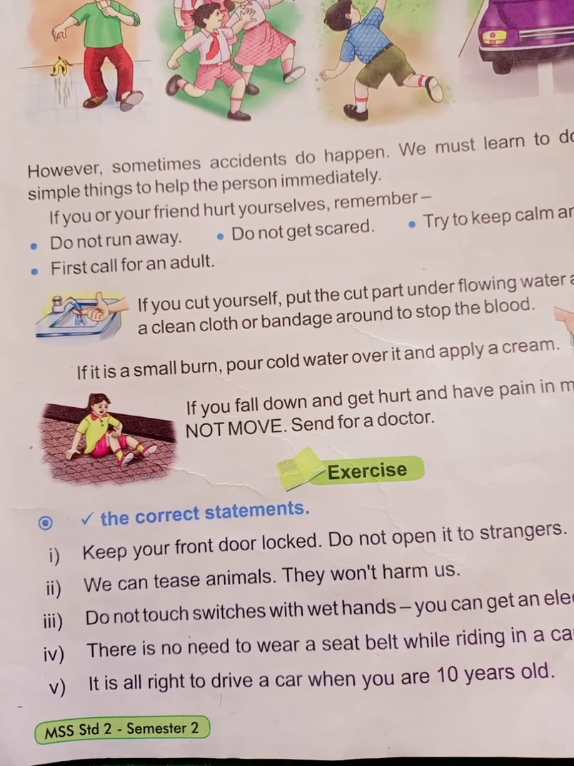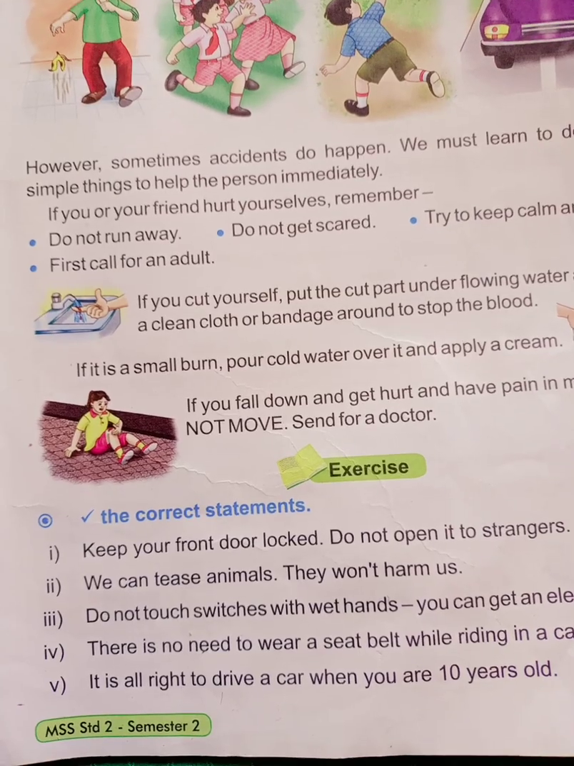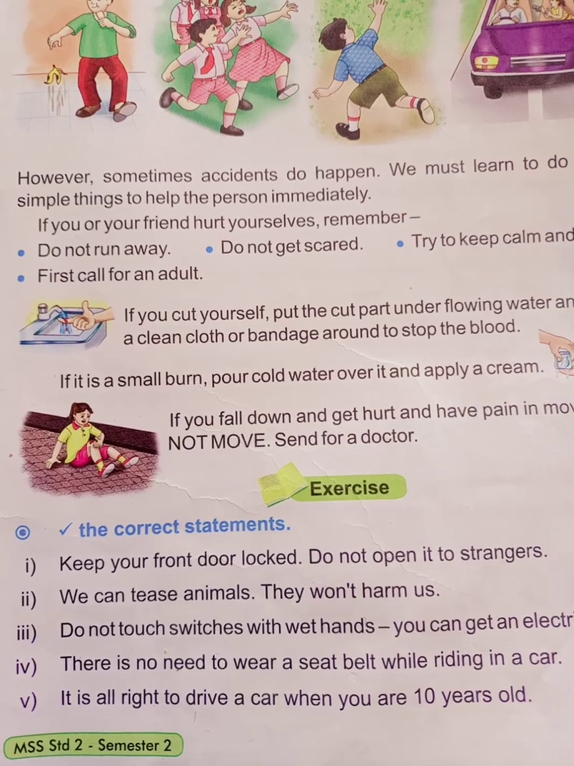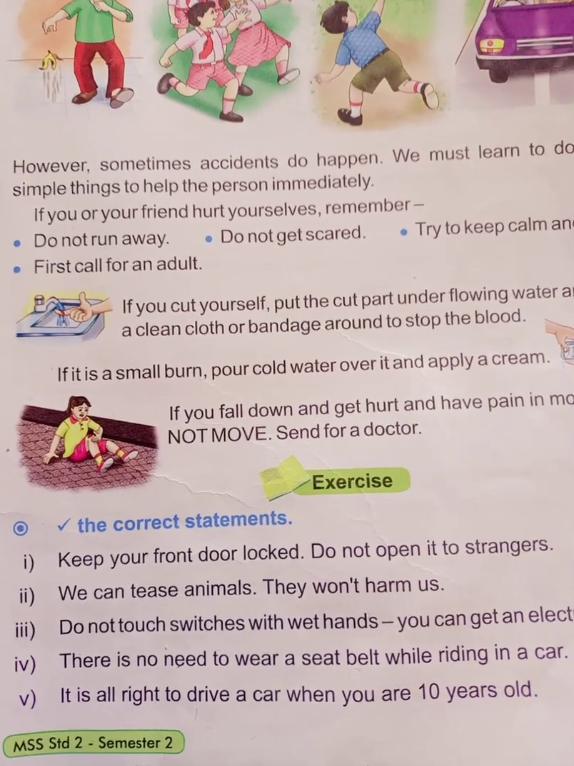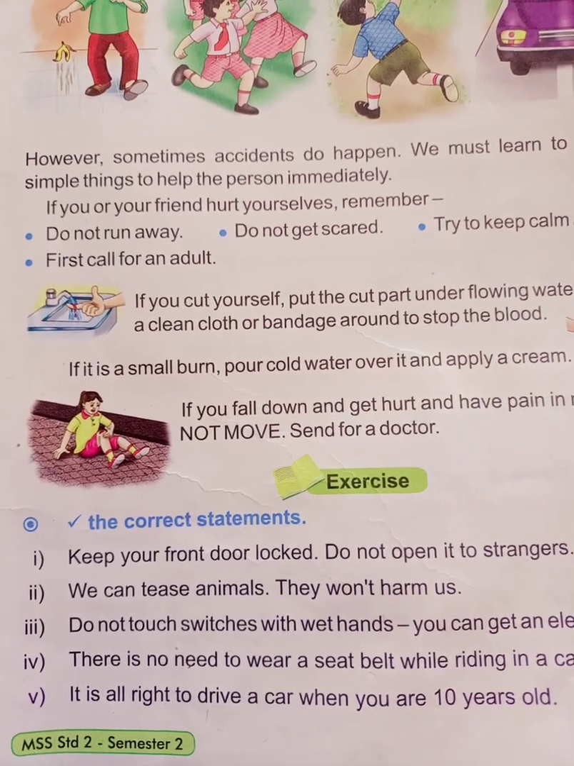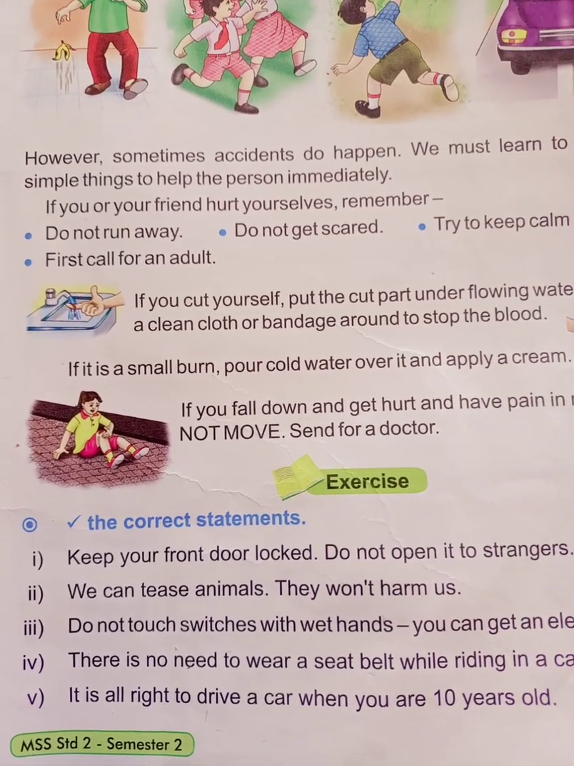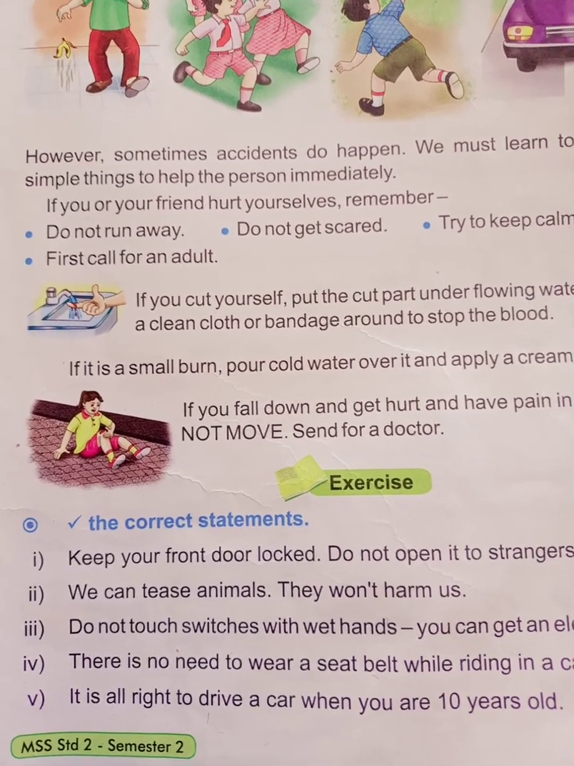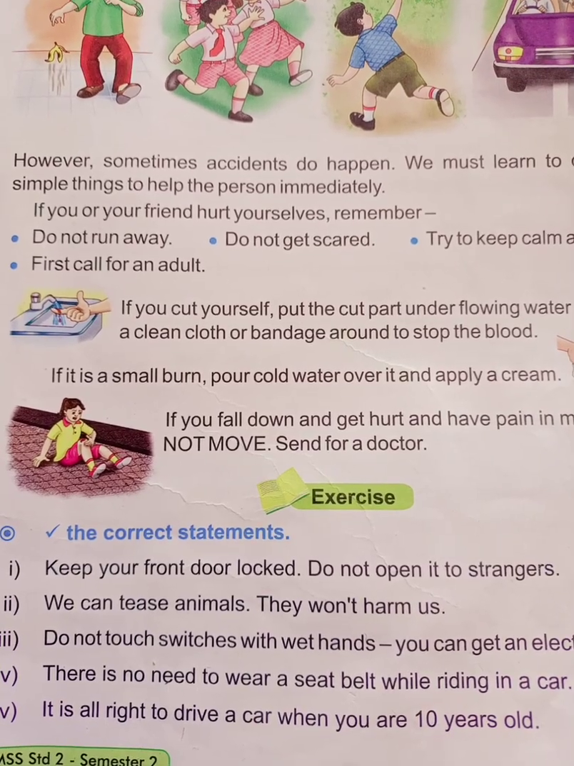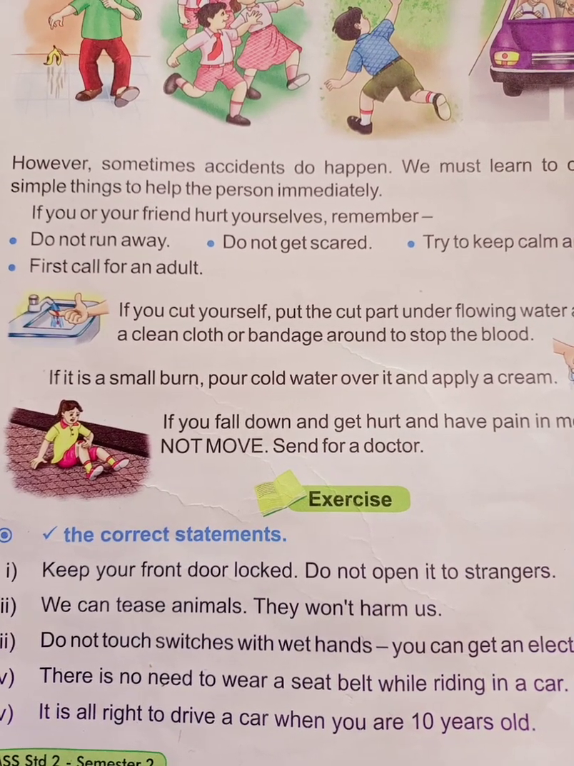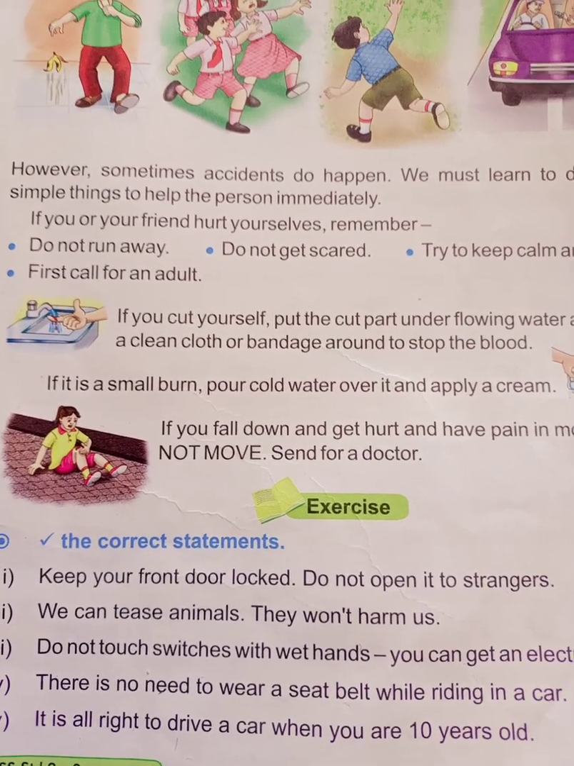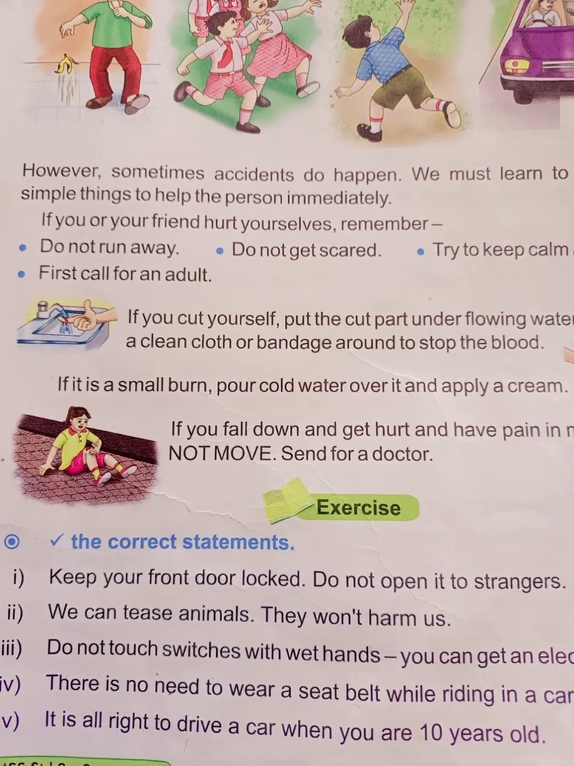There are two important rules that should always be followed. First, never crowd around a person who is hurt. And call an elder or a doctor immediately. I repeat once again: first, never crowd around a person who is hurt, and call an elder or a doctor immediately. It is important to know how to give first aid to people whenever required. Let us learn some common first aid rules.